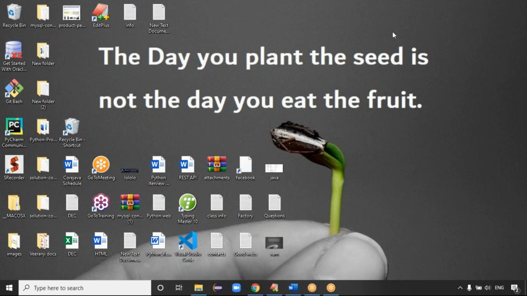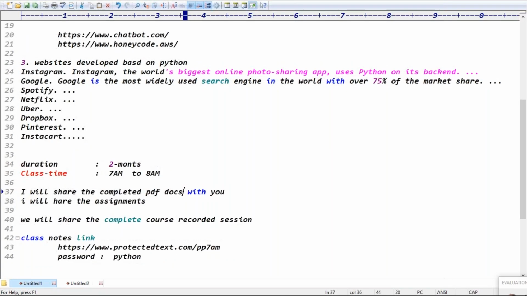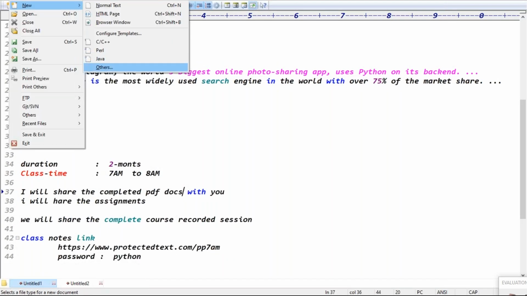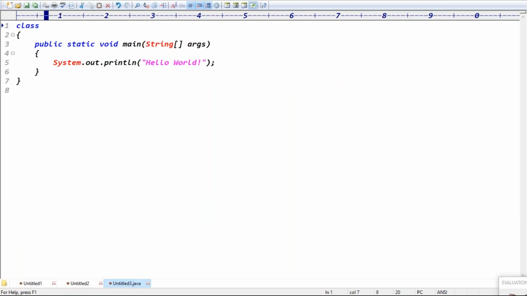Last class, the throws keyword was completed, and in exception handling only one keyword is pending. What is that keyword, guys? The throw keyword is pending. So today we'll discuss the throw keyword, and exception handling will be completed.